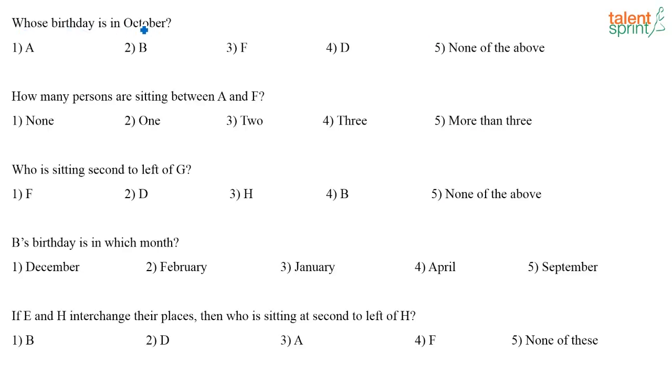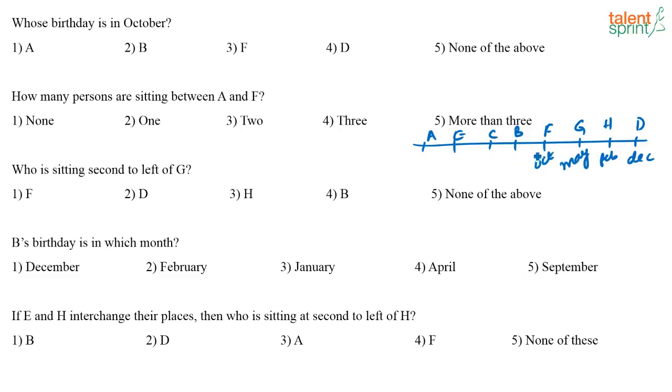Whose birthday is in October? So let me just draw the correct arrangement here, because so you have A, E, C, B, F, G, H and D. So this is December, this is February, this is May, October, January, July, September and April. Whose birthday is in October? F's birthday is in October.